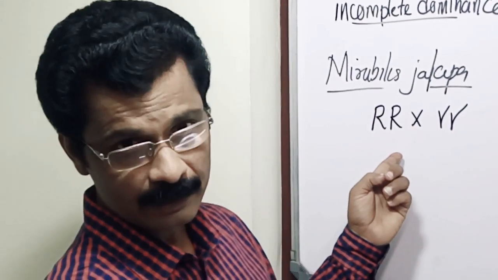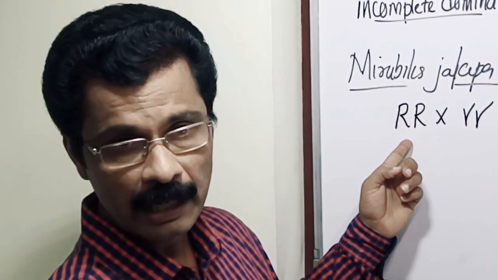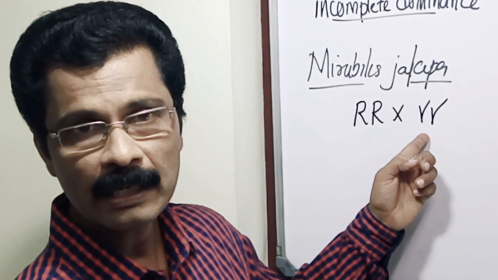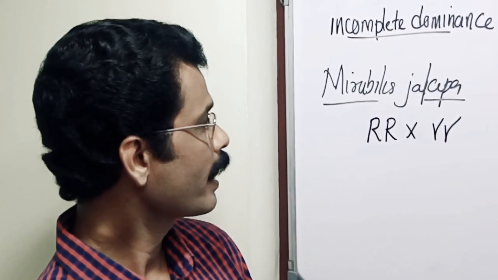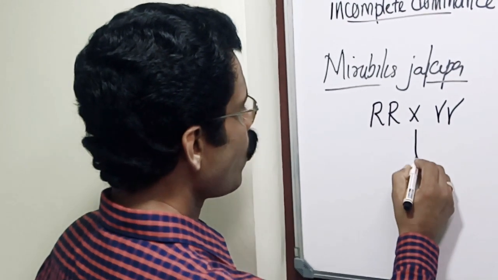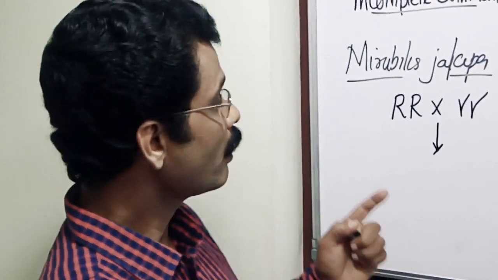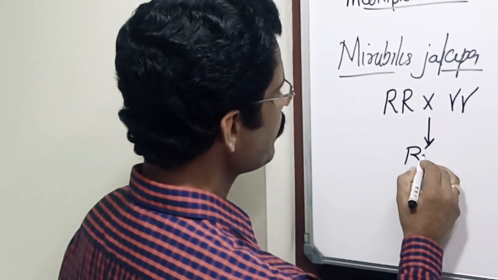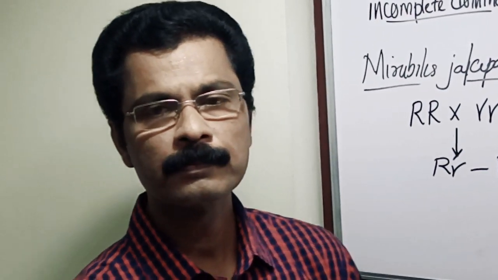I take the letter capital R for the gene representing the red color, and small r represents the gene for white flower color. And the F1 offspring did not show either red or white, but it shows an intermediate color, that is pink.